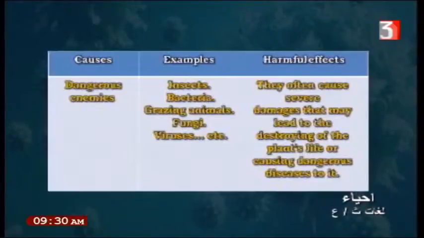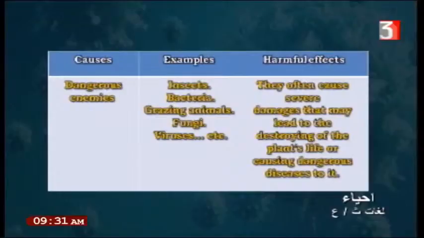For example, what are the causes of this immune system to work? What makes the immune system work? First, dangerous enemies. What are the dangerous enemies? Like insects, bacteria, grazing animals, fungi, viruses. These are found in plants.